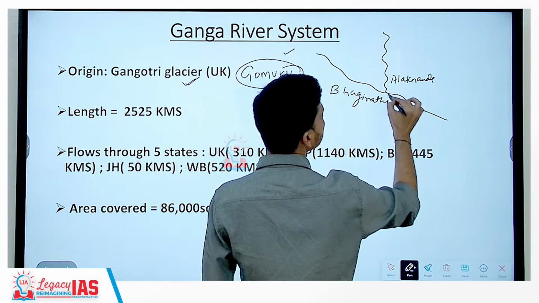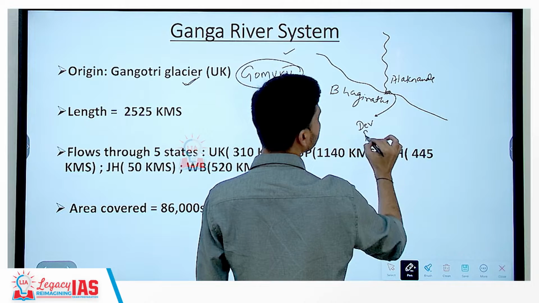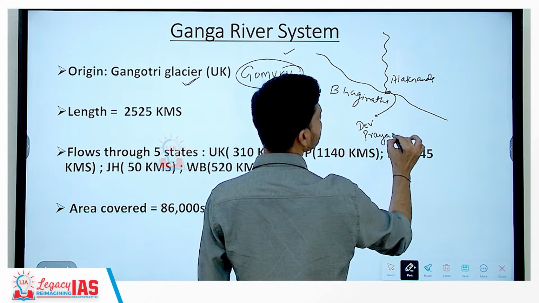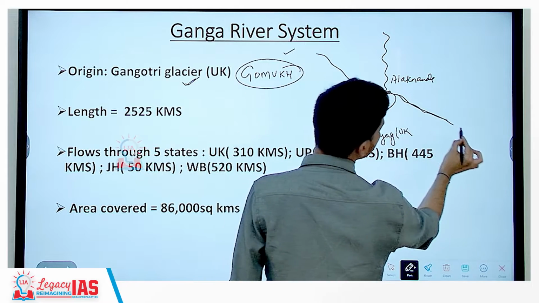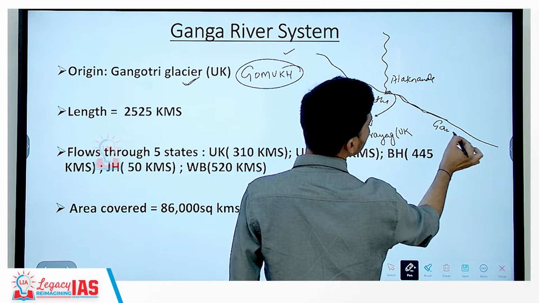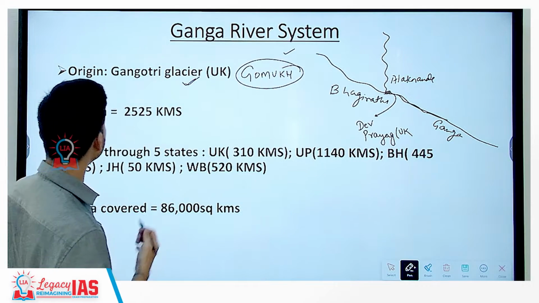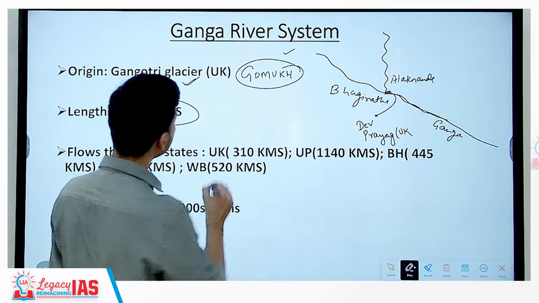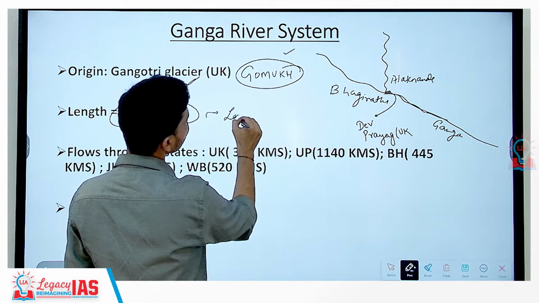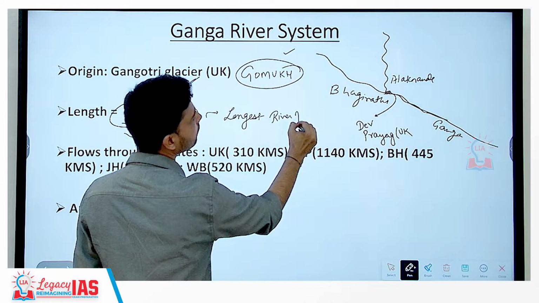So when the Bhagirathi and Alaknanda rivers meet each other at a place called Deoprayag, situated in Uttarakhand, the combined stream is what we know as the river Ganga. So, Bhagirathi plus Alaknanda. The length of the Ganga river is 2525 km. That is why it is also the longest river of India.